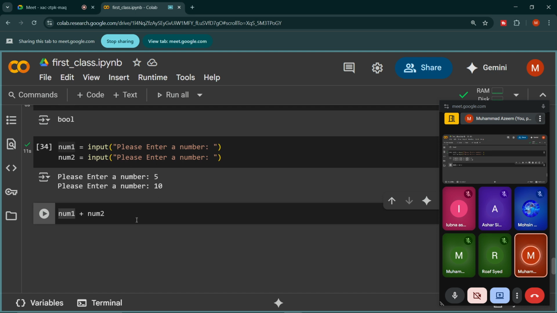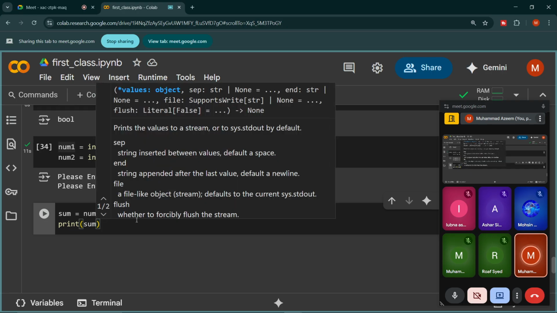Now we have two options. Either we can store the output of this summation in a variable, or we can directly print it. So let me store the output in a new variable, sum, and let me print it here.